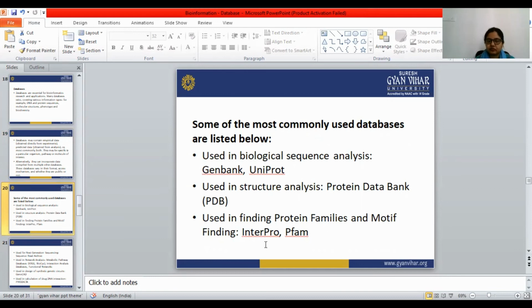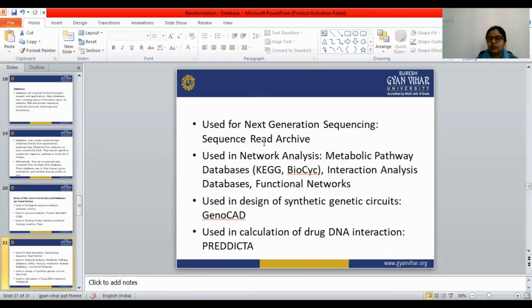Next is InterPro and Pfam. These are used in finding protein families. Next is the Sequence Read Archive, which is used for next generation sequencing.